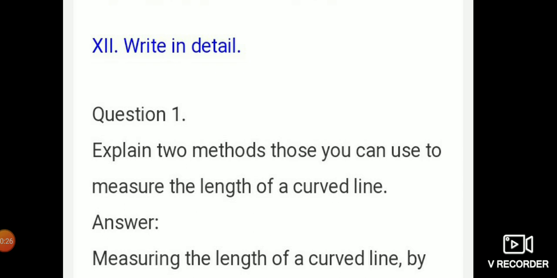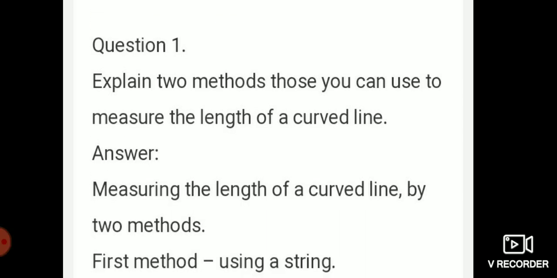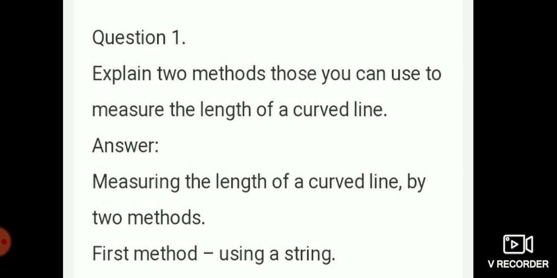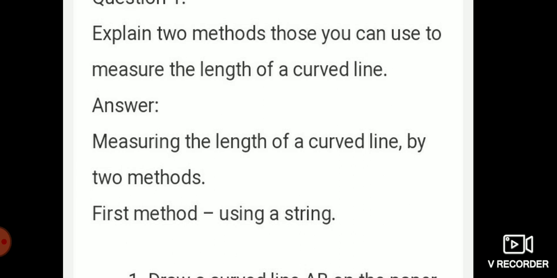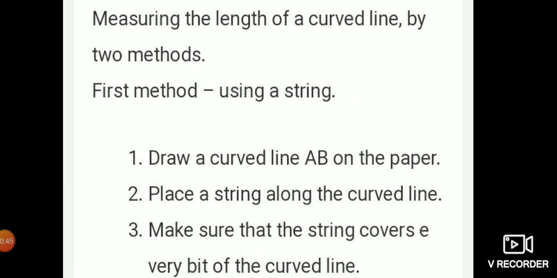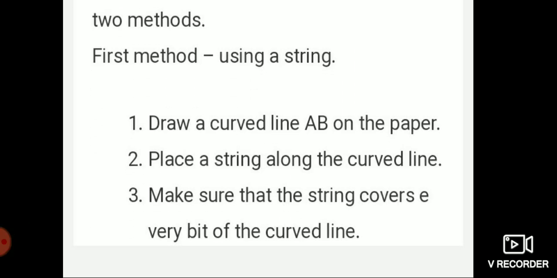Now this is the last question. Answer in detail. Explain two methods that you can use to measure the length of a curved line. Answer: measuring the length of a curved line by two methods. First method, using a string. Draw a curved line AB on the paper.